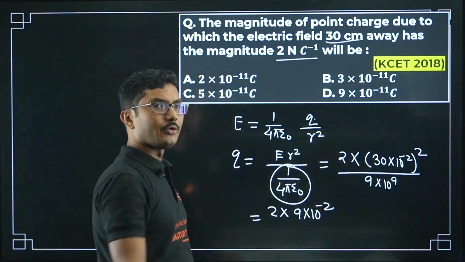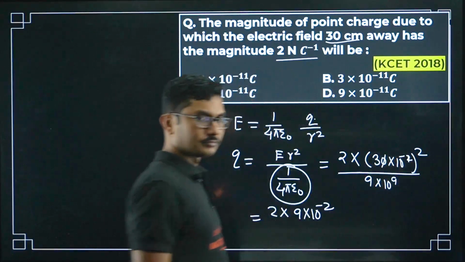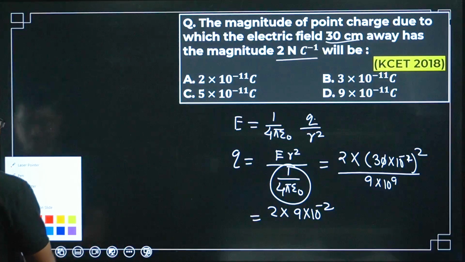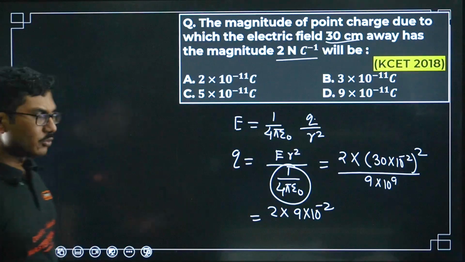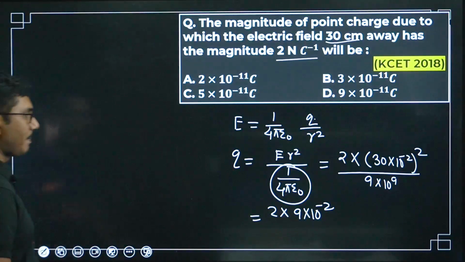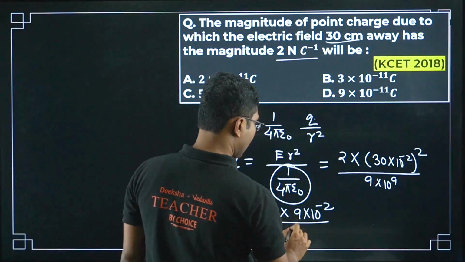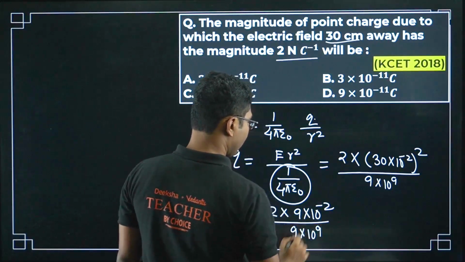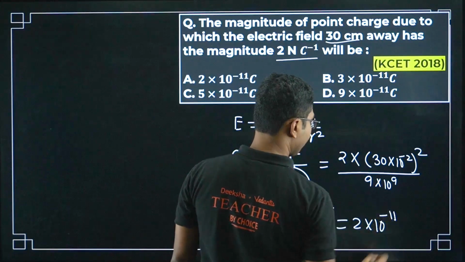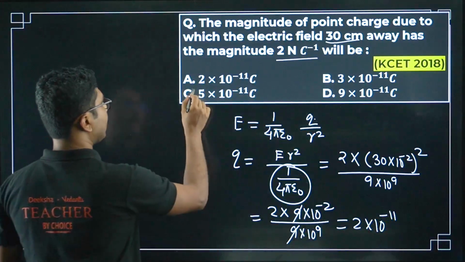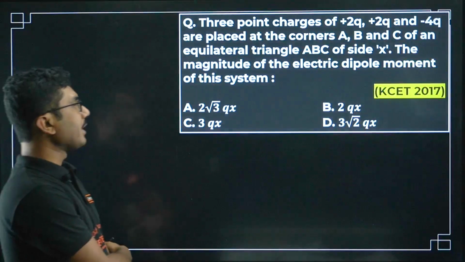So initially you can write one more step over here, and slowly once you are confident enough, you can do it like this. Initially you can write one more step so that you avoid any confusion. So 2 into 9 into 10 to the power of minus 2 divided by 9 into 10 to the power of 9. 9 cancels, you get 2 into 10 to the power of minus 11 coulomb. Option A is correct.